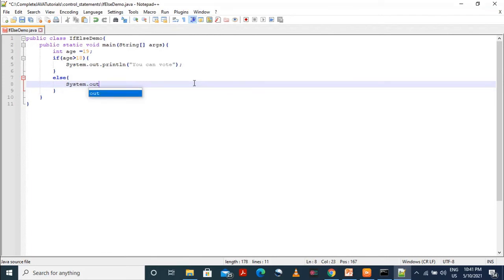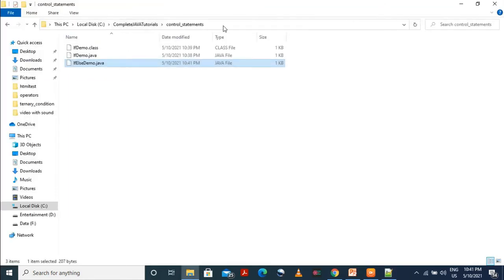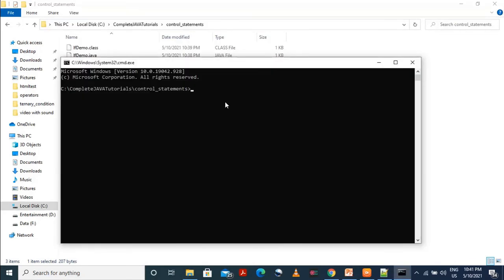The syntax is: if you are writing for the if condition, you need to write your code within the curly braces, and for the else block also, it should be inside the curly braces. You can write it without them, but it is not a good practice. Always try to use curly braces. So we'll try our program here. Compile the file, javac ifelsedemo.java. It has compiled successfully.